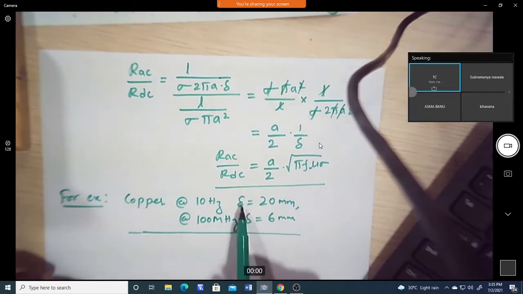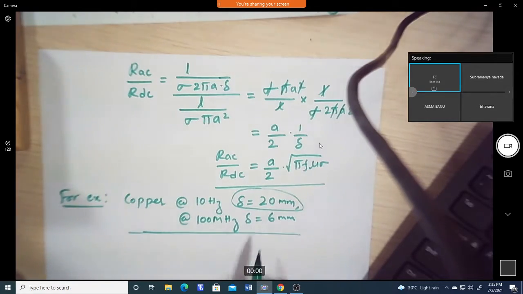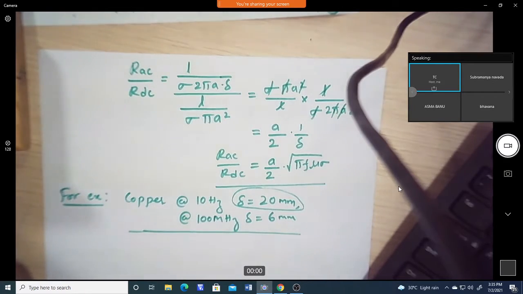So the skin depth plays a very important role in many applications where we need the current flow on the surface. Then we can coat that conducting material as a shielding material.